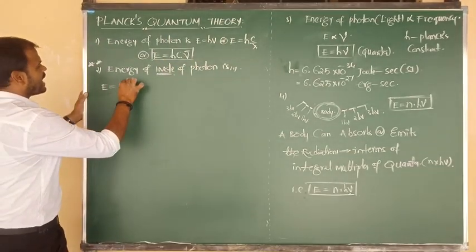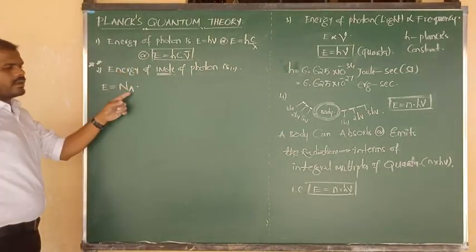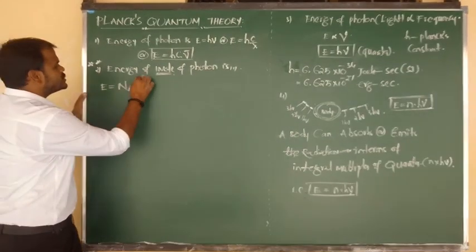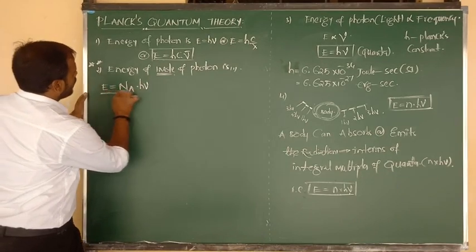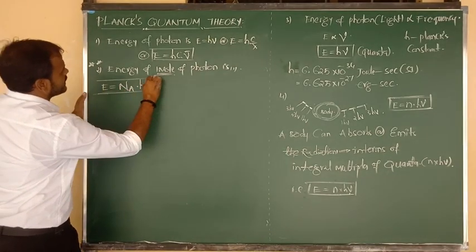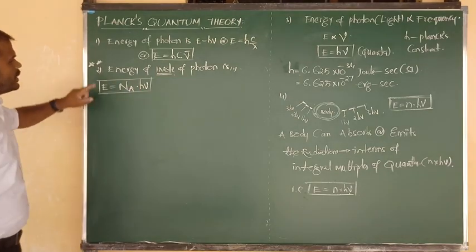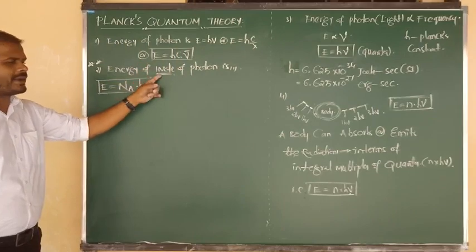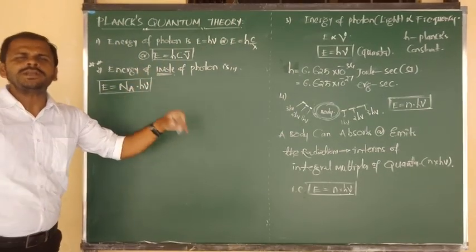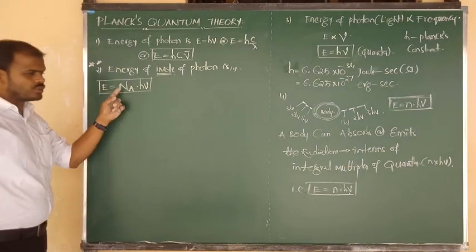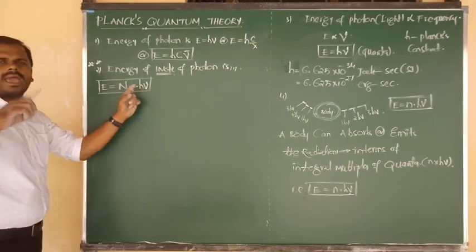So we multiply with Na. A for Avogadro, N indicates number. So Na into h nu. Na into h nu. We have to remember this clearly, all of you. This formula can be applied for photons, but particularly if the problem mentions 1 mole, then only we write this formula. So energy equals Avogadro's number into h nu.